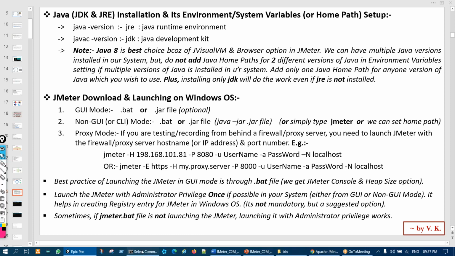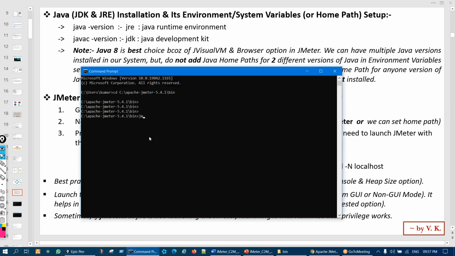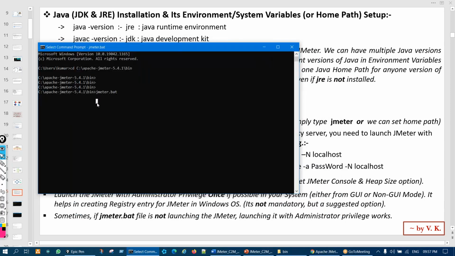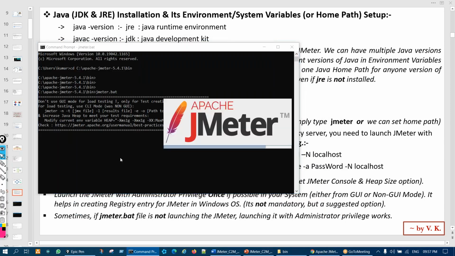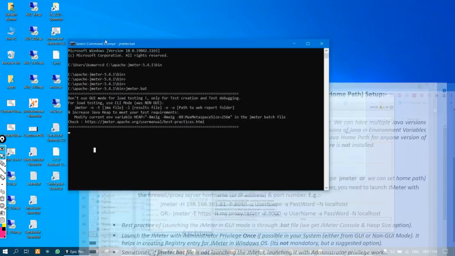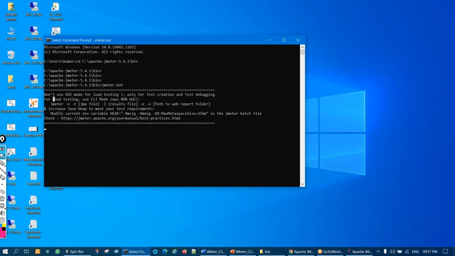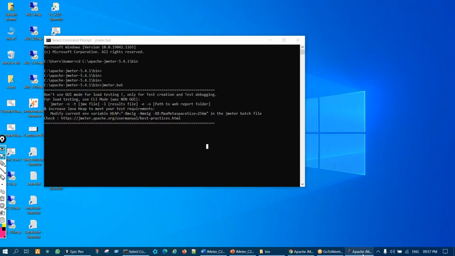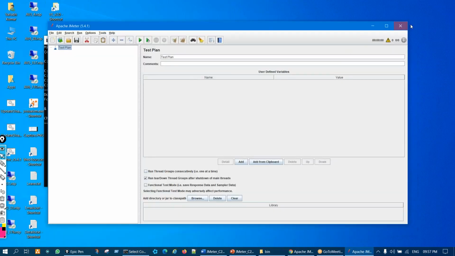So simply type jmeter.bat here, and hit the enter button. You'll observe that this command prompt will become the JMeter console. This message will come, you see this message has come, and you'll see JMeter getting launched. That way we can do.